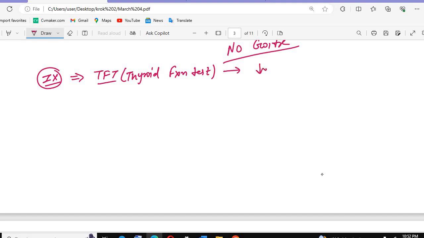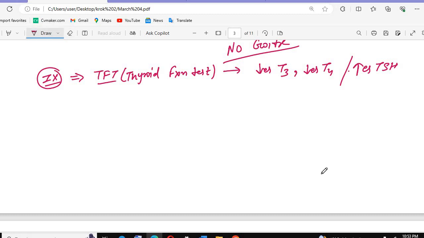In the thyroid function test, there will be a decrease in T3 and T4. If there is a decrease, the feedback goes to the pituitary, and the pituitary will increase the thyroid stimulating hormone. So this profile will be seen: decrease in T3 and T4 hormones, along with an increase in TSH.